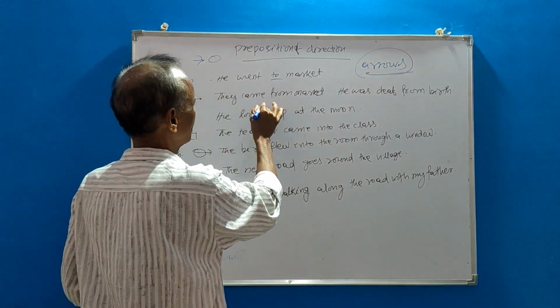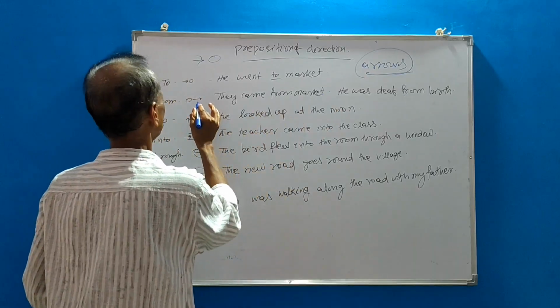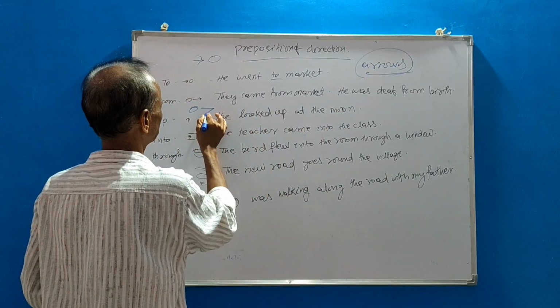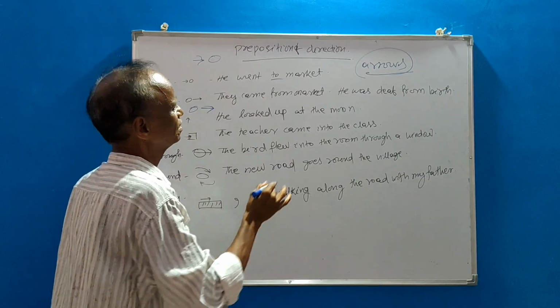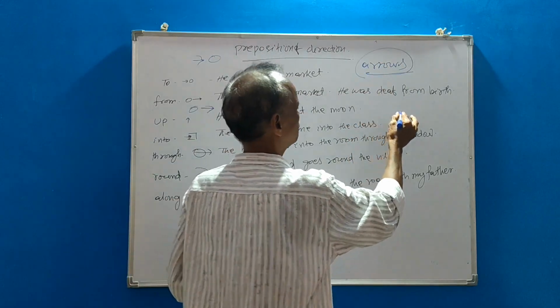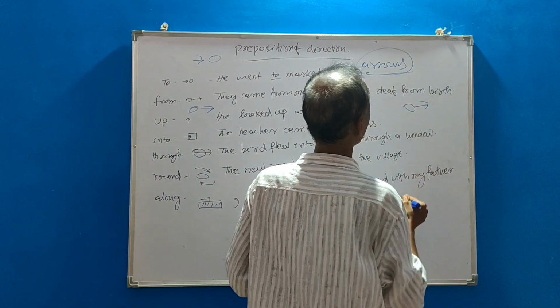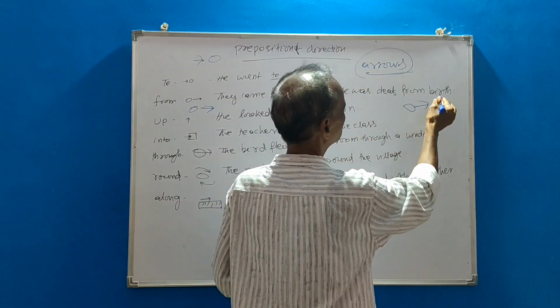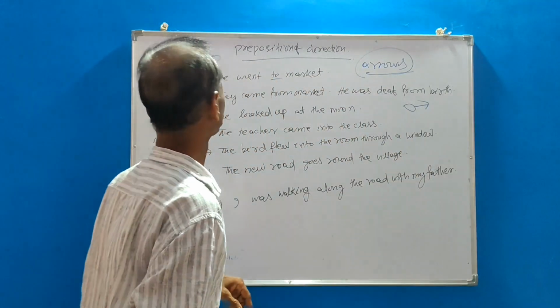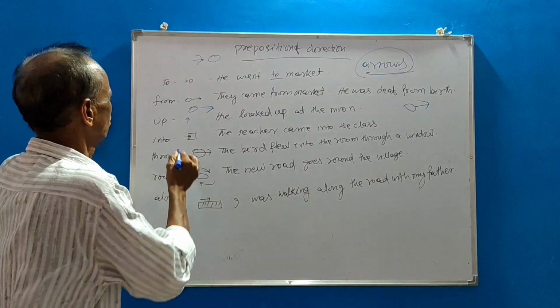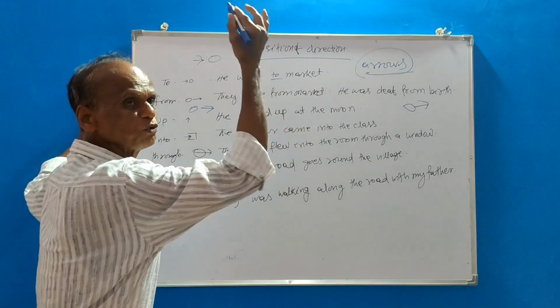From. They came from the market. Market, came from the market. He was deaf from birth. Birth, from. Okay. So, off. He looked up at the moon.